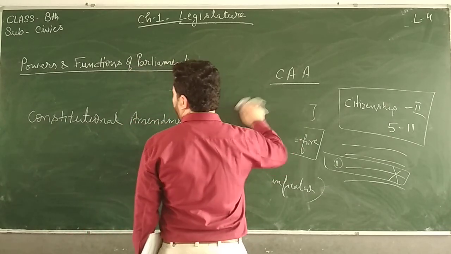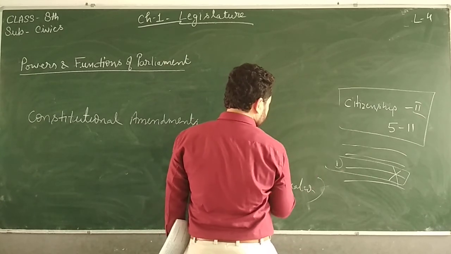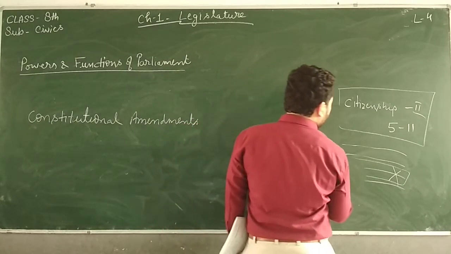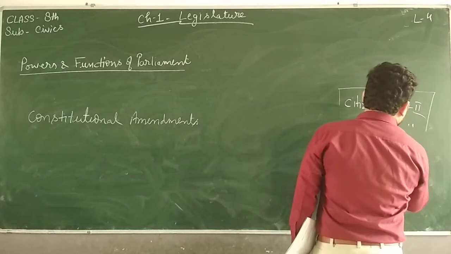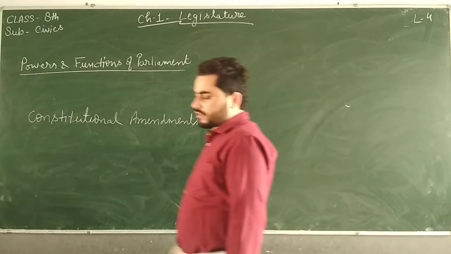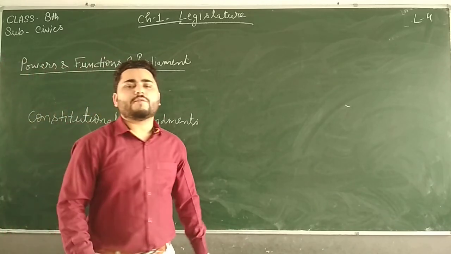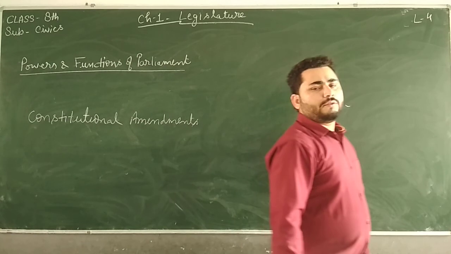I was telling you about constitutional amendments. The government can make amendments in the Constitution, but the amendment should not affect the basic structure of the Constitution. So these were the powers and functions of Parliament. I hope you have understood that. Thank you so much.